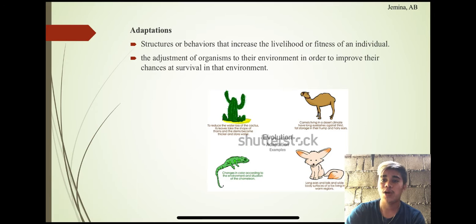That's all about the evolution of sympatric speciation. Now let's move on and tackle adaptations, which fall under biodiversity and evolution. Adaptations are the structures or behaviors that increase the livelihood or fitness of an individual. It is the adjustment of an organism to its environment in order to improve its chance of survival in that environment.